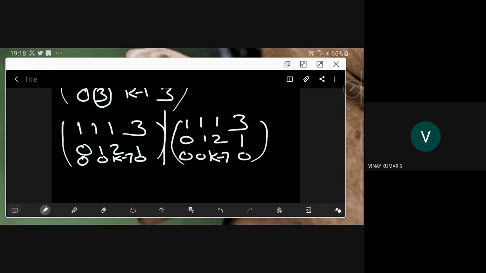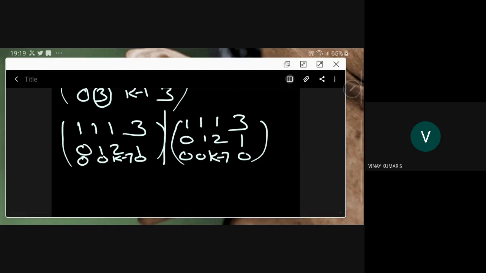We do not know the k value, so you cannot say anything here. Suppose the k value is 7, then the third row becomes 0.